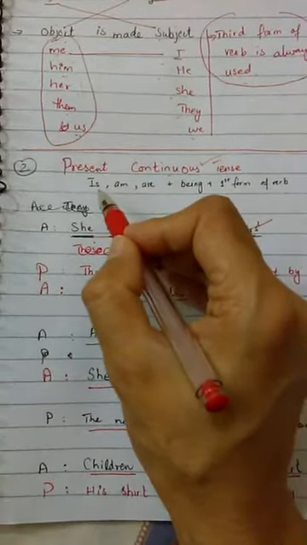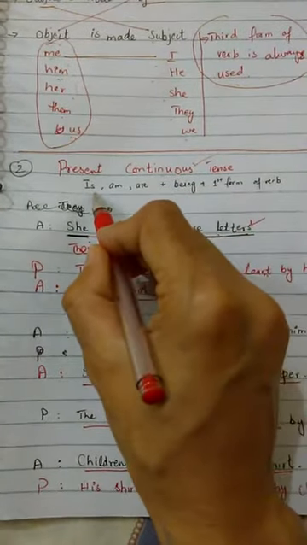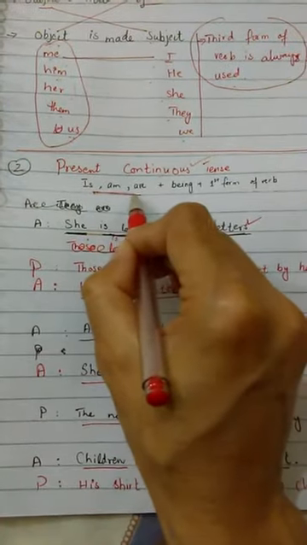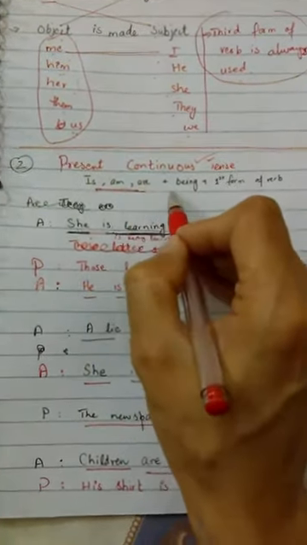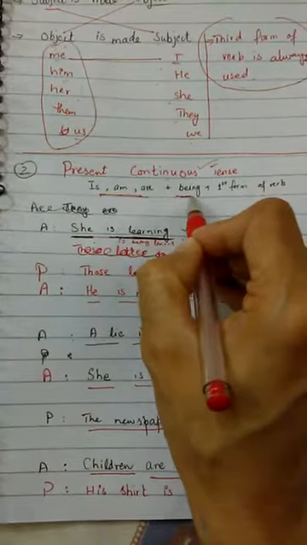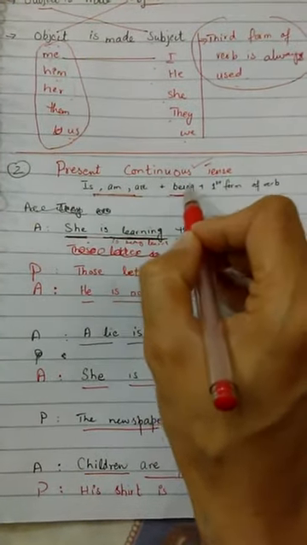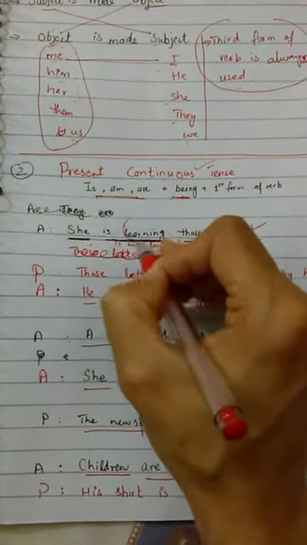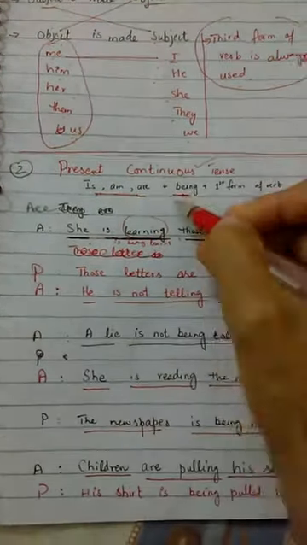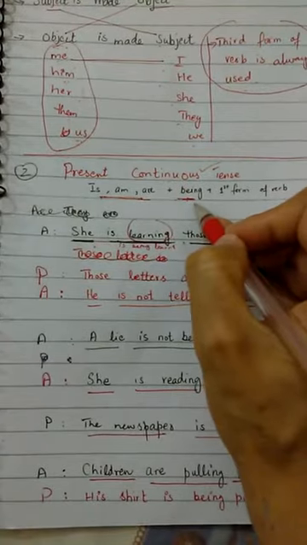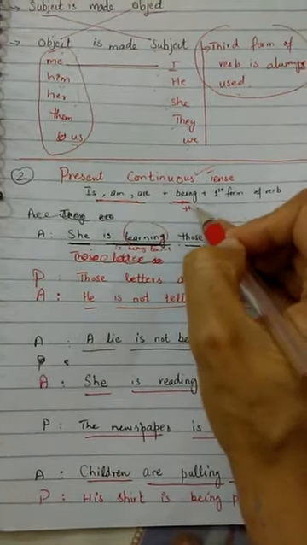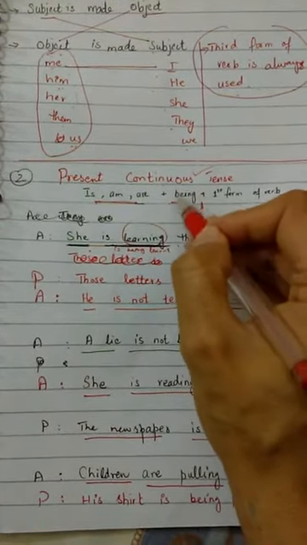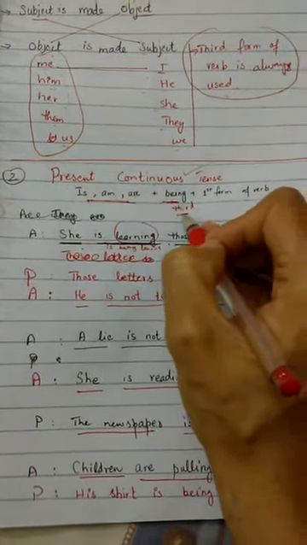When we change the active voice into passive voice in present continuous, is, am, are will also be used as in the active voice, but being will be used because we have to make the verb third form. So for this purpose, being will be used in place of ing and the third form will be used.